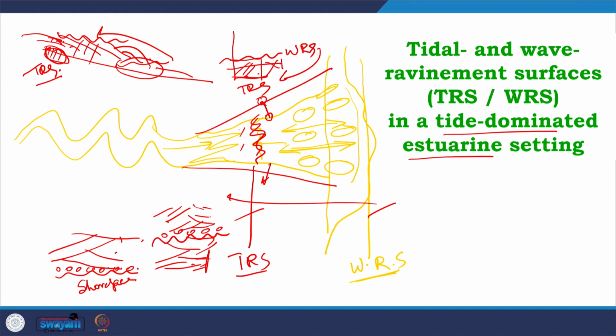So, with this I will conclude. In this class we have tried to understand the meaning of refinement surfaces, what we mean by transgressive refinement surface, and what the different types of transgressive refinement surface are. It can be a wave or tide dominated refinement surface, and accordingly we call it a wave refinement surface or tide refinement surface.